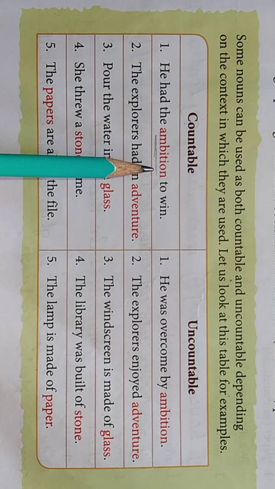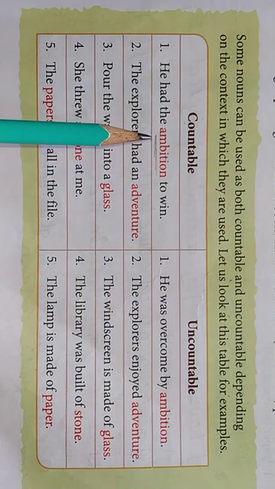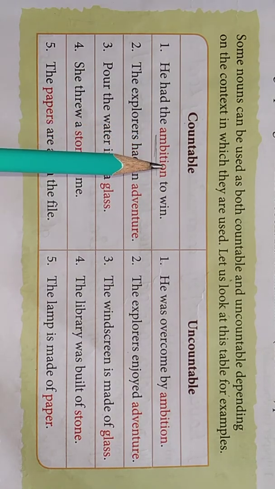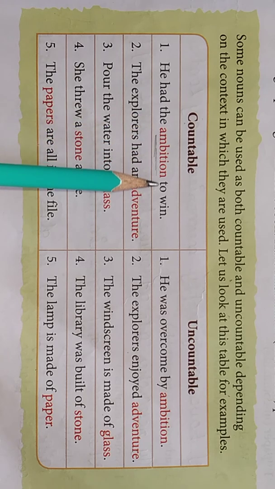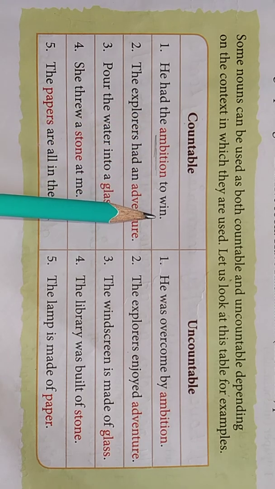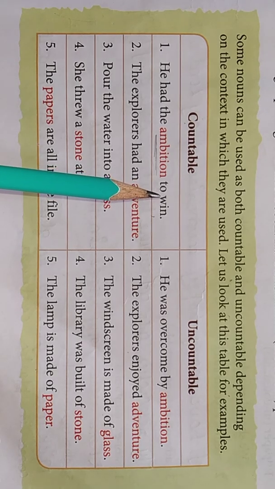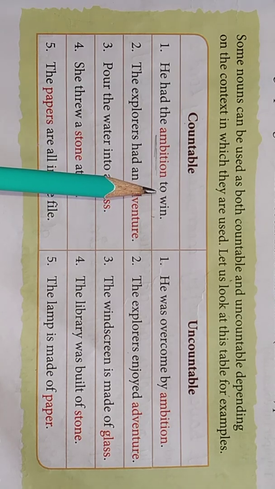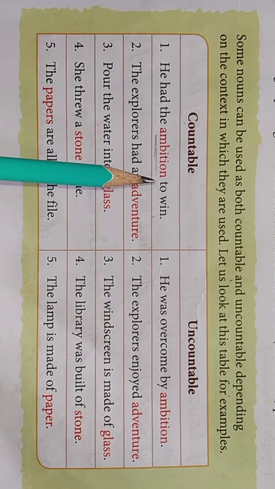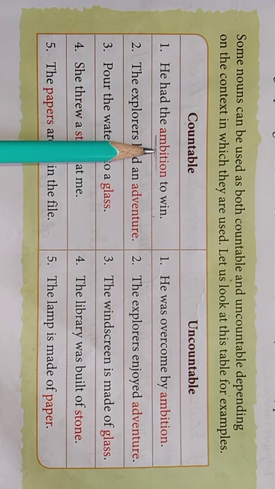Ambition means our wishes. What are our wishes? He had the ambition to win. Here the person is showing the situation of someone that he has a wish to win. He has one wish, to win. There is one will only, one ambition only. That is why it is countable.